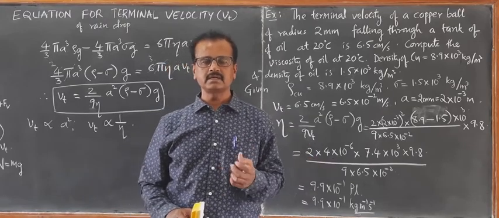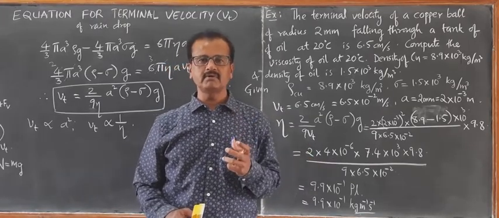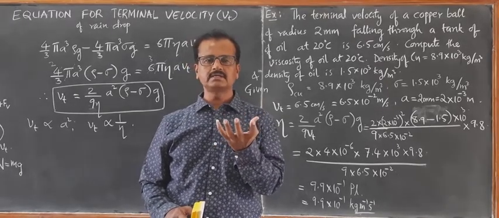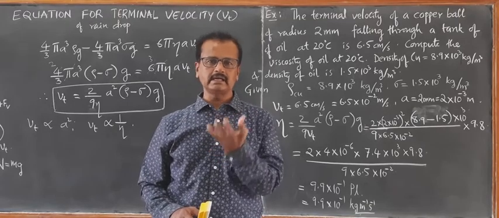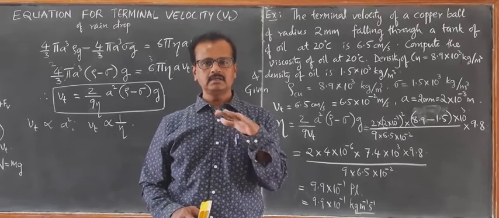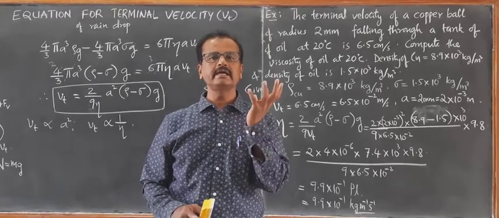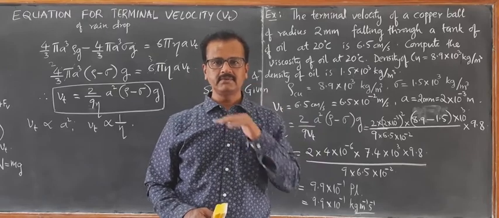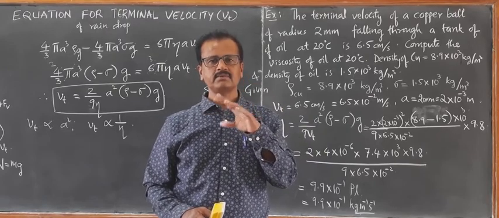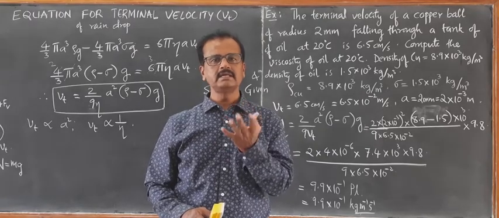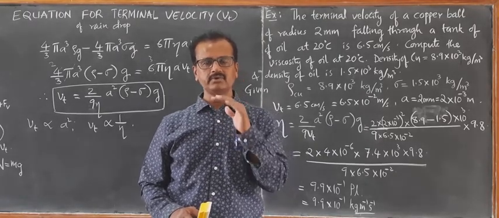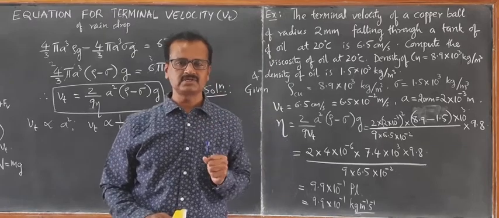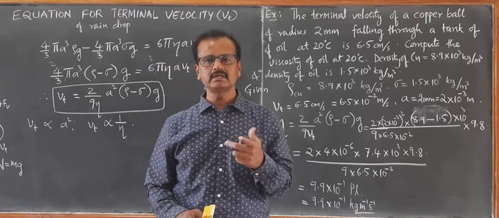In the next session, we will learn about one more very important property of liquids, called surface tension. Whenever we take a liquid in a container like a beaker or a bucket, or any container, it will have a well-defined surface when the liquid is at rest. Now we are going to discuss the property of this surface. That is what we learn as surface tension, which is very interesting. We are going to learn it in the next session.